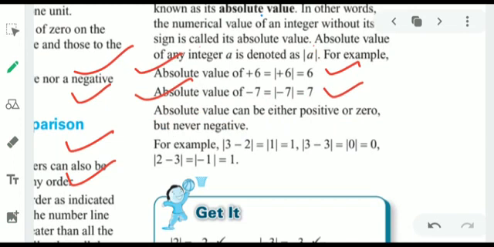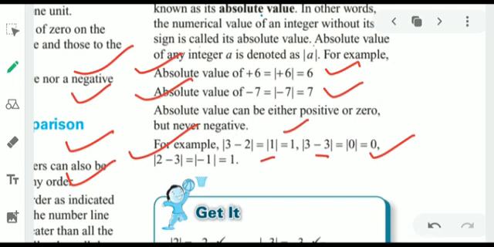For example, some examples are given. Absolute value of 3 minus 2. If something like that is written, first we have to simplify it, then we can tell the absolute value. We know that 3 minus 2 is 1 and absolute value of 1 is 1. 3 minus 3 is 0, and absolute value of 0 is 0. 0 has no sign. Once again I am telling you, 0 has no sign, neither positive nor negative.